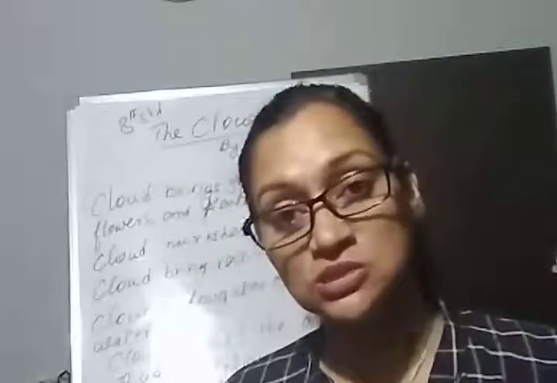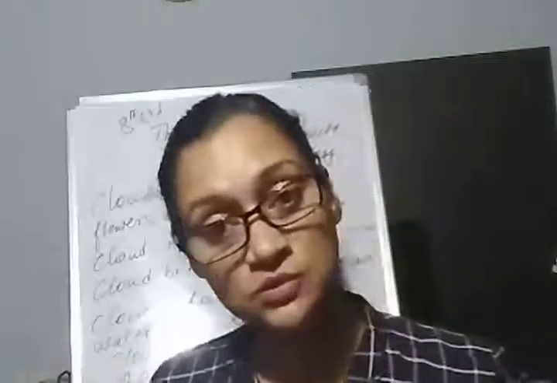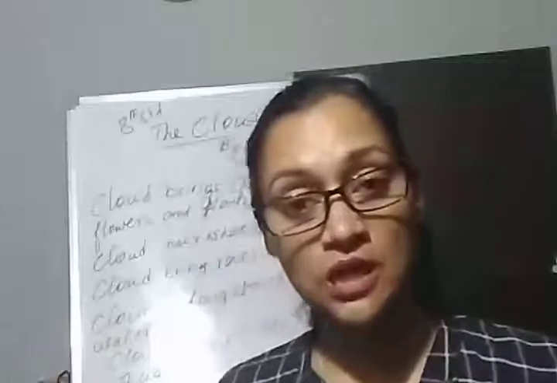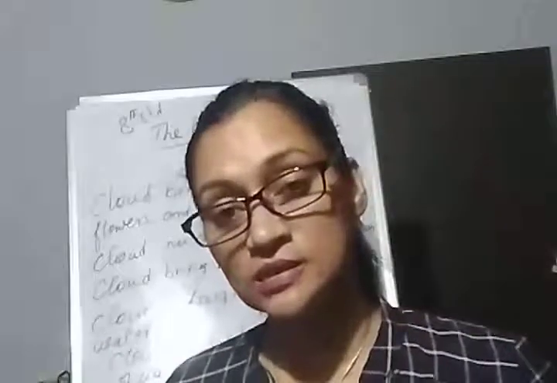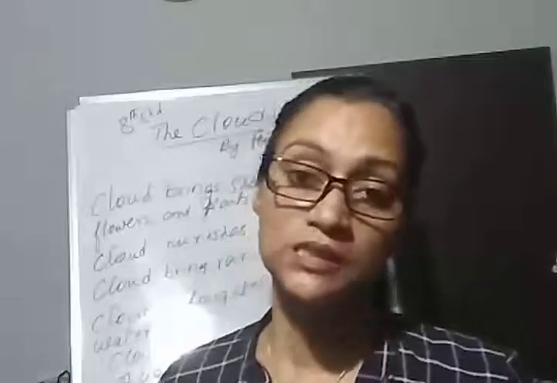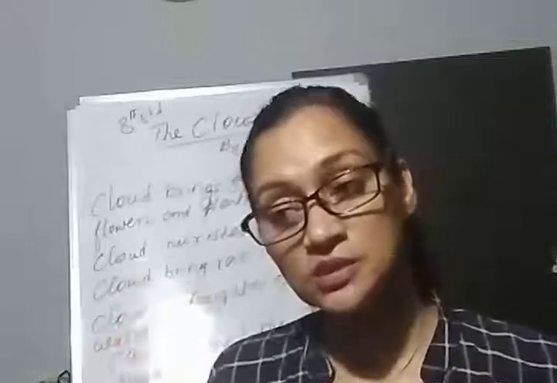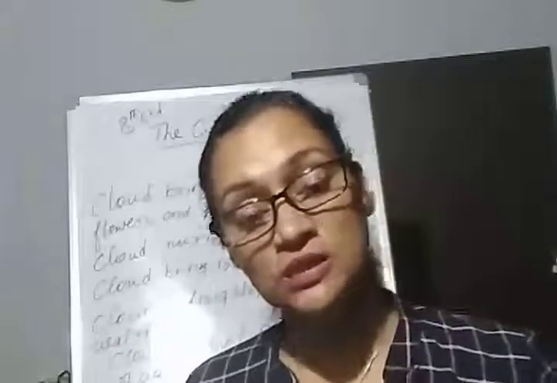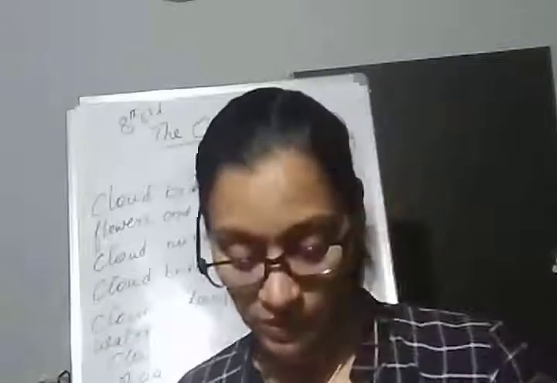Sometimes it becomes destructive, sometimes productive. If the cloud comes along with thunder, then it causes destruction. But if it comes in a light and moderate way, it is productive.